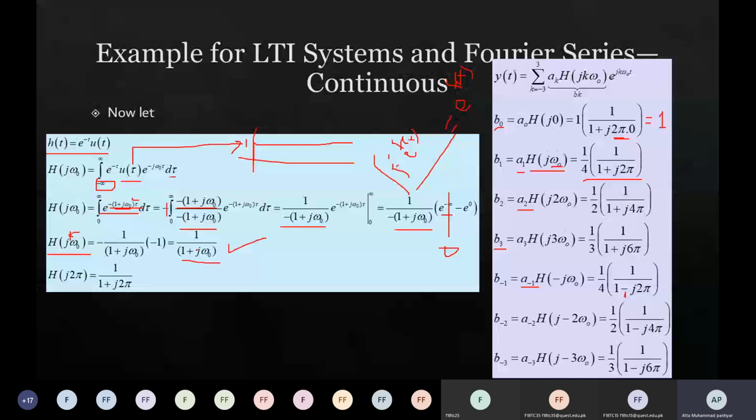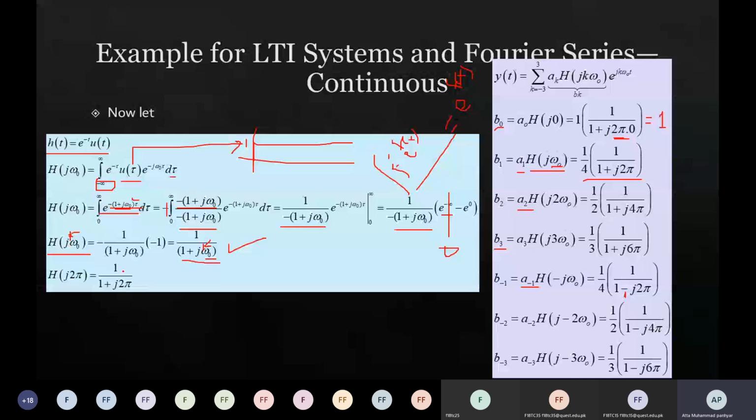and that k should be multiplied here too, because now we are dealing with more than one complex exponential signal. This is for just one complex exponential signal when omega naught is the angular frequency. But now we are dealing with many exponential signals combined together, so we need to change this h of j omega into h of jk omega naught.